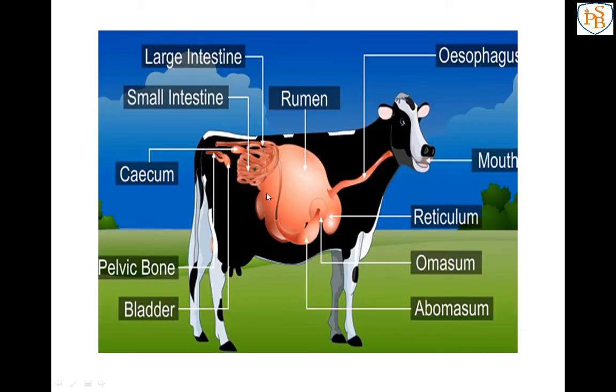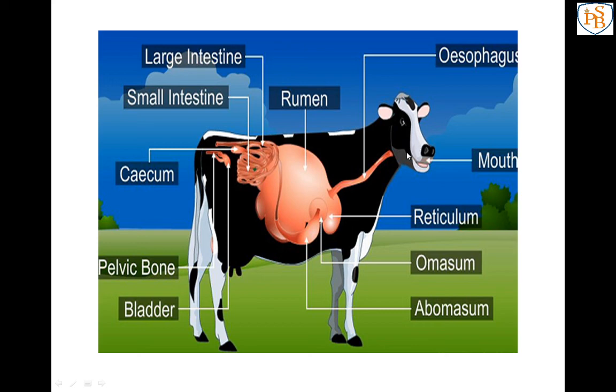Then we have learned about the ruminant, the animal that first swallows and then chews. See, the rumen is a part of the stomach. First the ruminant takes food, swallows it directly, stores it in the rumen, then it is partly digested, then sent back into the mouth, that is the cud.